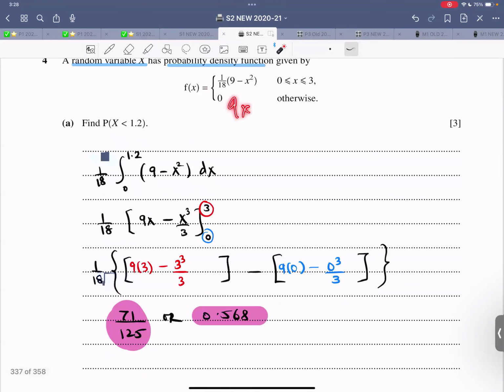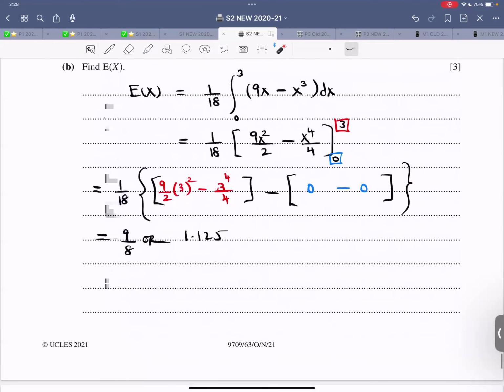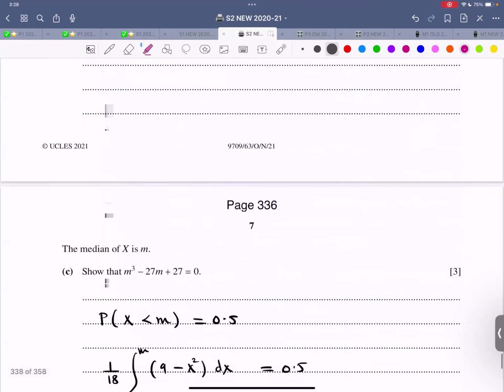So this is 9x minus x cubed, and then integrate it. So 9x minus x cubed, integrated each term. That is 9x squared over 2. That is x^4 over 4. Plug in the limits, and you get this answer, 1.125. So now this thing is also done.